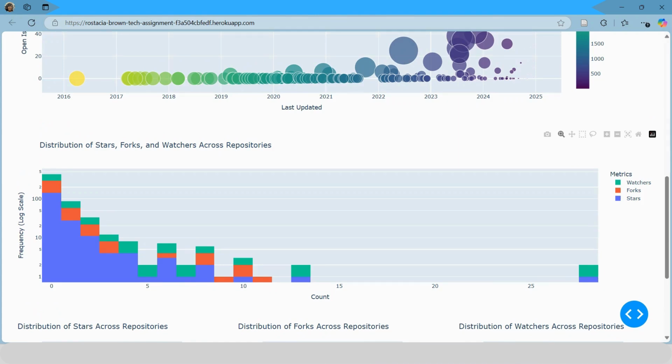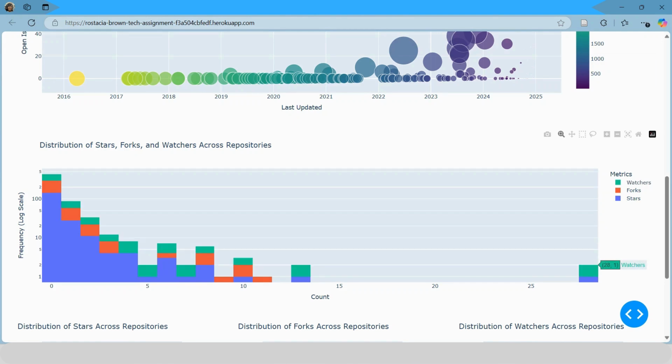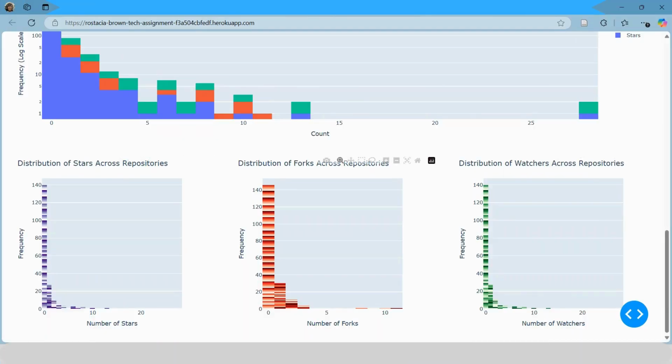This histogram is also very interactive, so you could isolate which of the metrics you see by clicking on its name in the legend. This repo that we see all the way on the right, you see it has both 28 watches and 28 stars, so that's probably a very popular repo. This would be one of those repos you don't want to archive because it's one of the more popular ones.